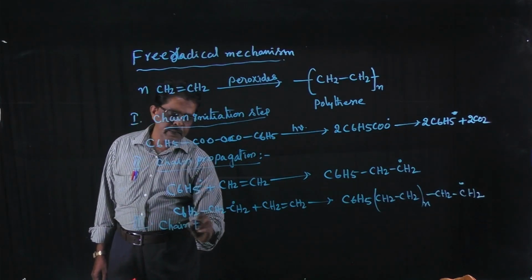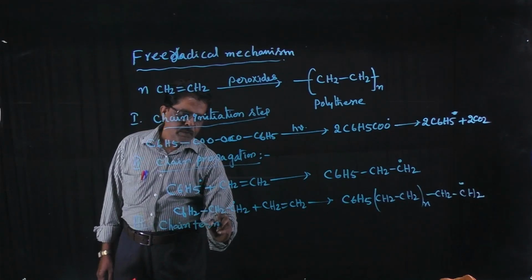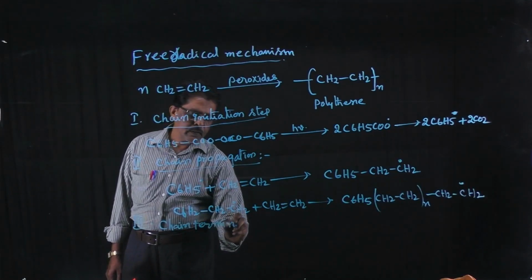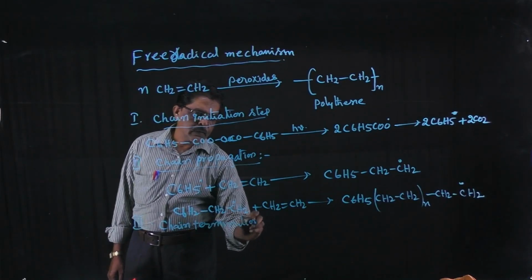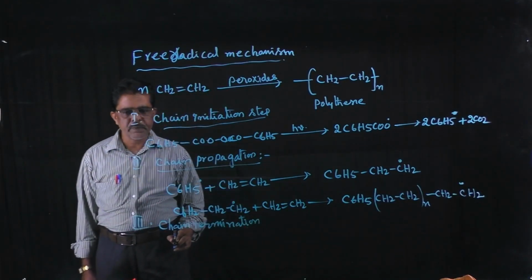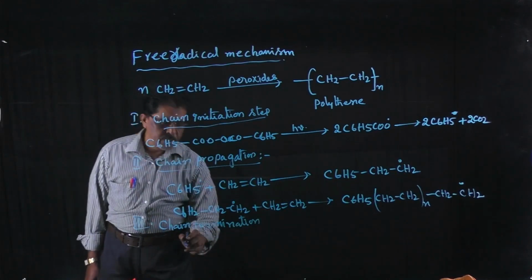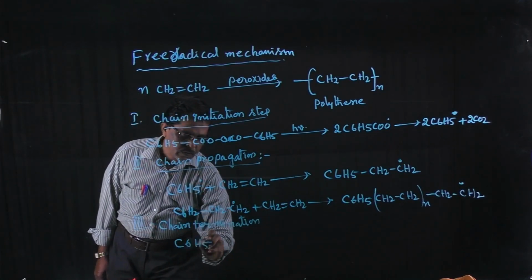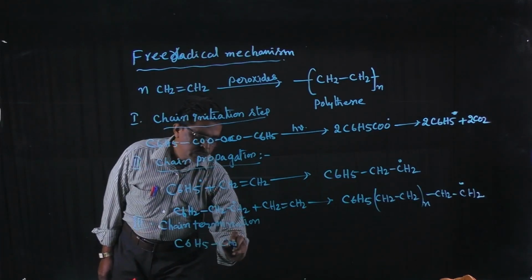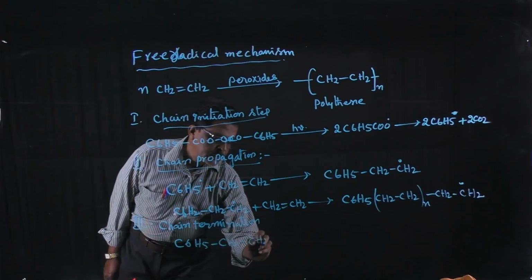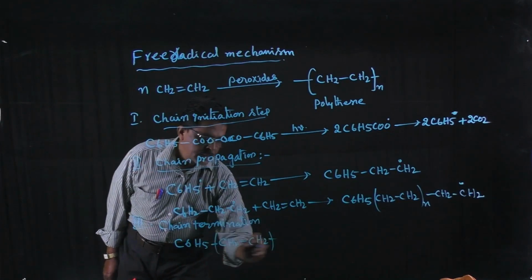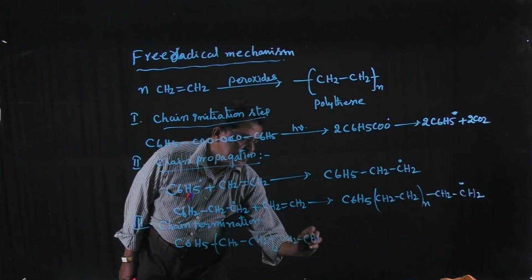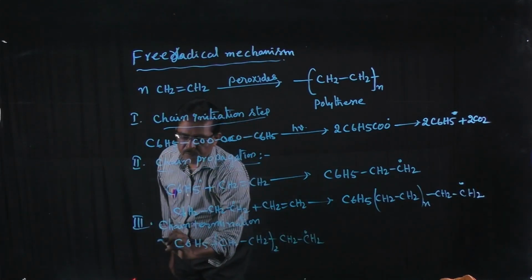Chain termination means two free radicals combine together to form a neutral molecule. Then the chain reaction will be stopped in the chain termination step. So I want to write C6H5 CH2 single bond CH2 taken n times CH2 CH2 free radical. This one is taken,